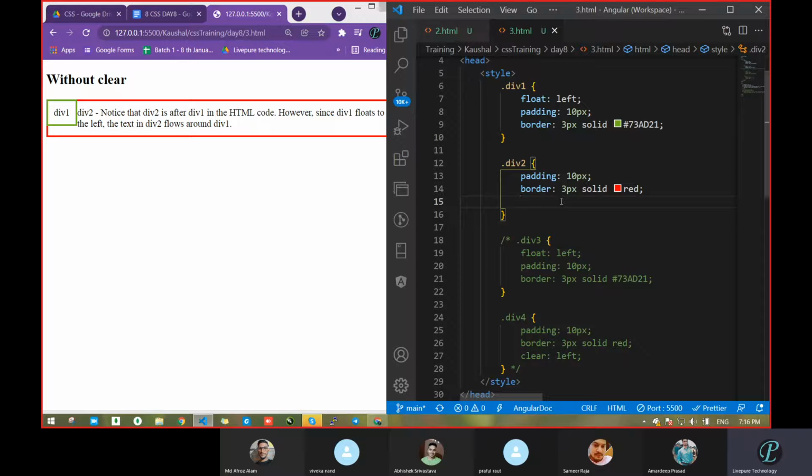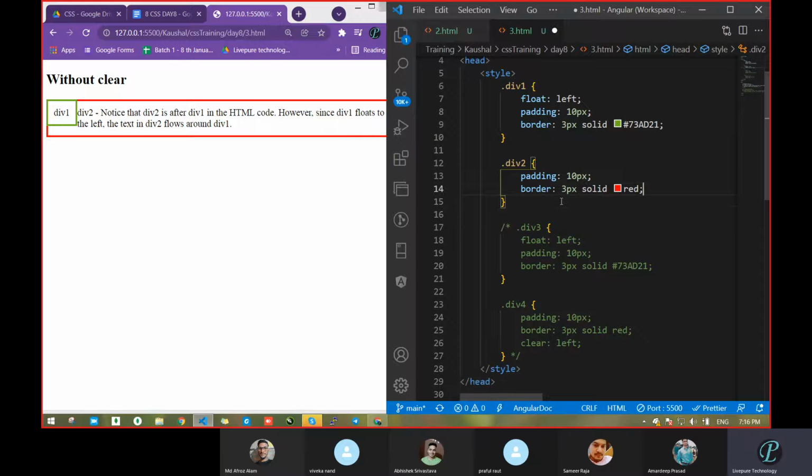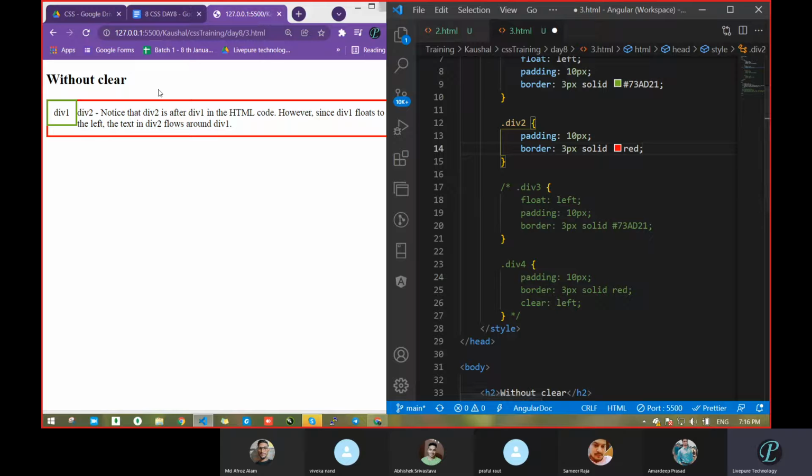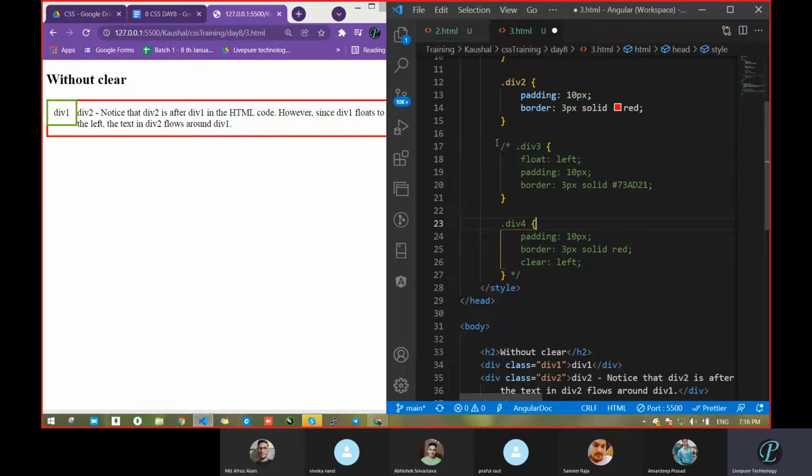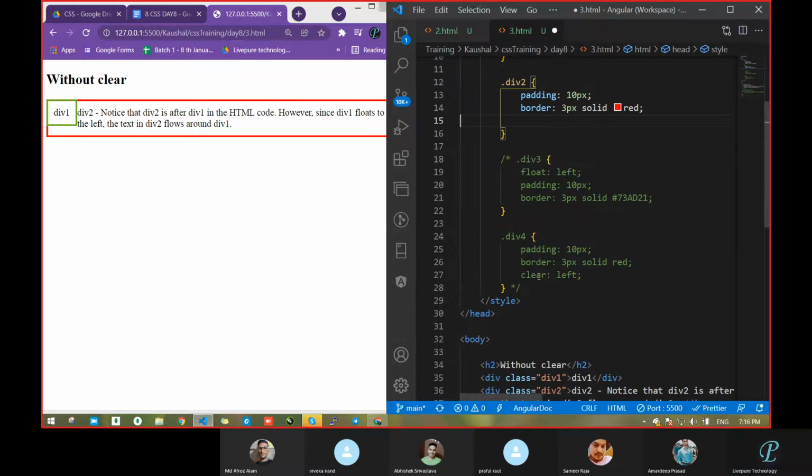So what it done? It had not done any changes. Okay, it's normal. Now come to the second one. This is without clear. See the headline. This is without clear. We had not used any clear property. But now come to the clear property. You will realize something here.